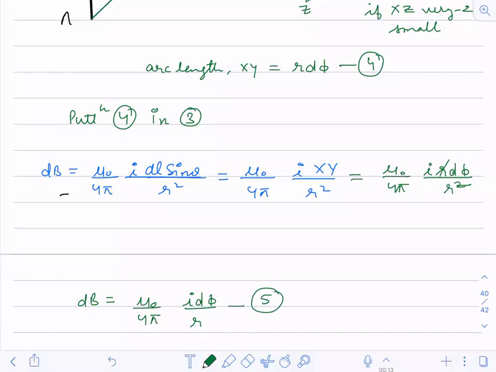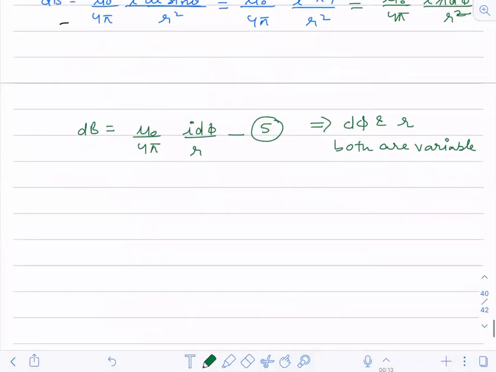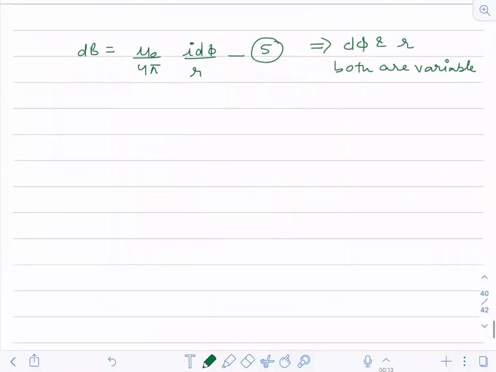Still, if you see, d phi and r both are variables in this equation. You can't integrate yet. You will not be able to integrate now also. So now what we are going to do, just see now.